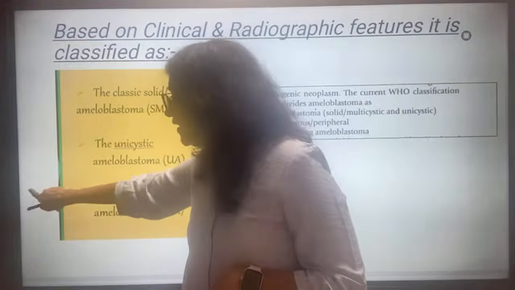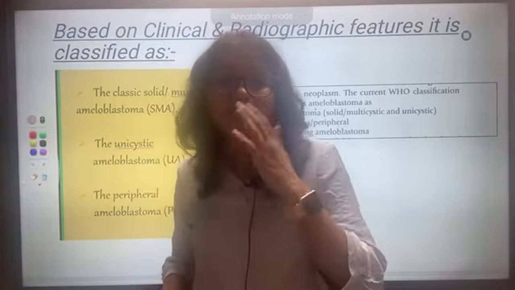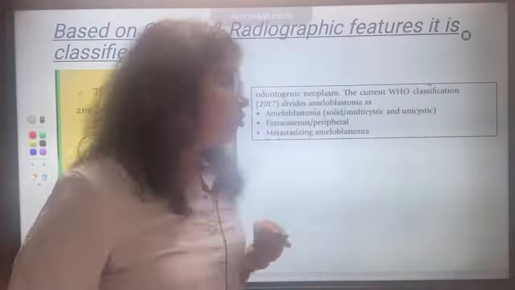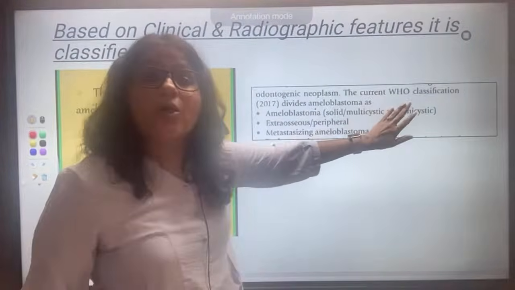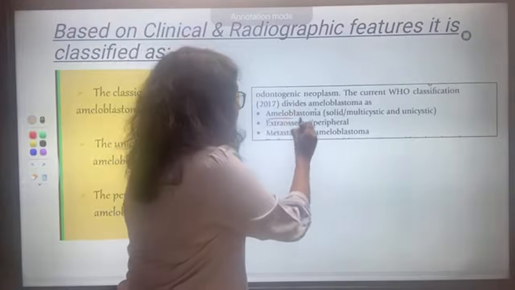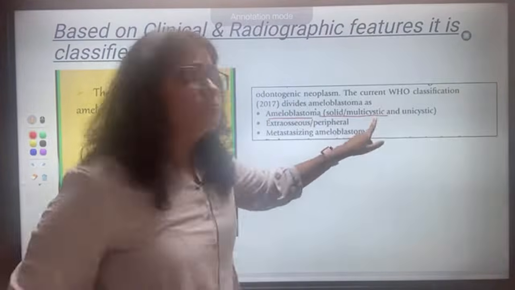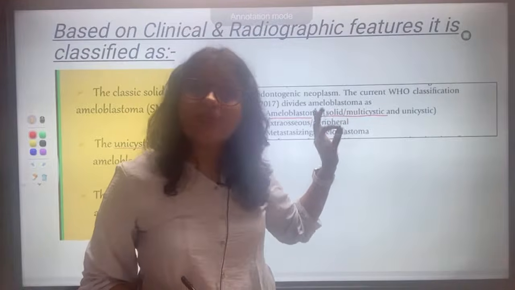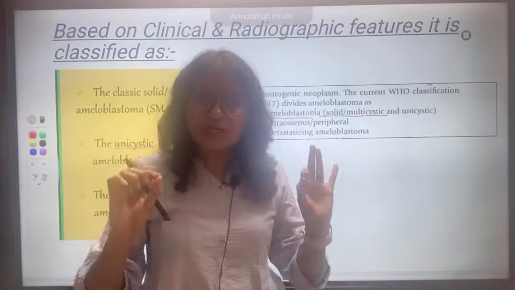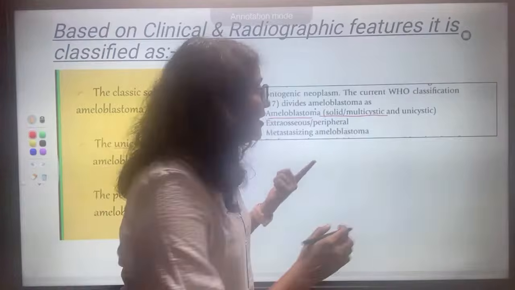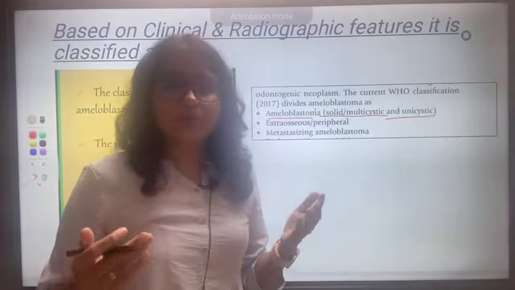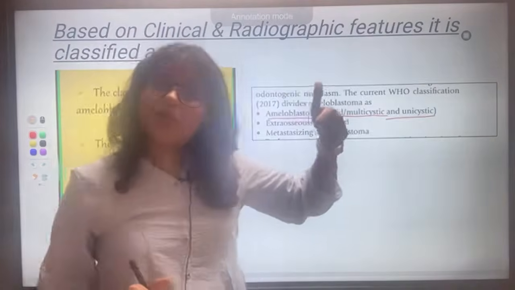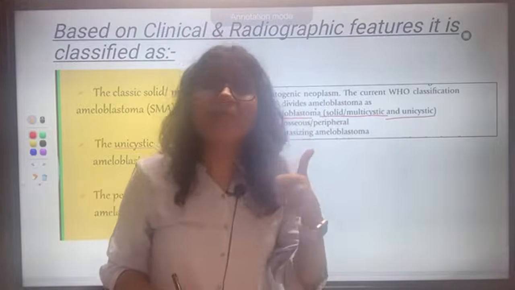Based on the clinical and radiographic features, there are types of ameloblastoma, right? So what are the types of ameloblastoma according to the WHO classification? Solid or multicystic, this is the most common type of ameloblastoma. Remember, most of the questions are for this only, solid or multicystic. This is the classic ameloblastoma, solid or multicystic, or it can be unicystic. Later on, unicystic ameloblastoma. Just remember the types of ameloblastoma: solid or multicystic, which is the most common classic type.